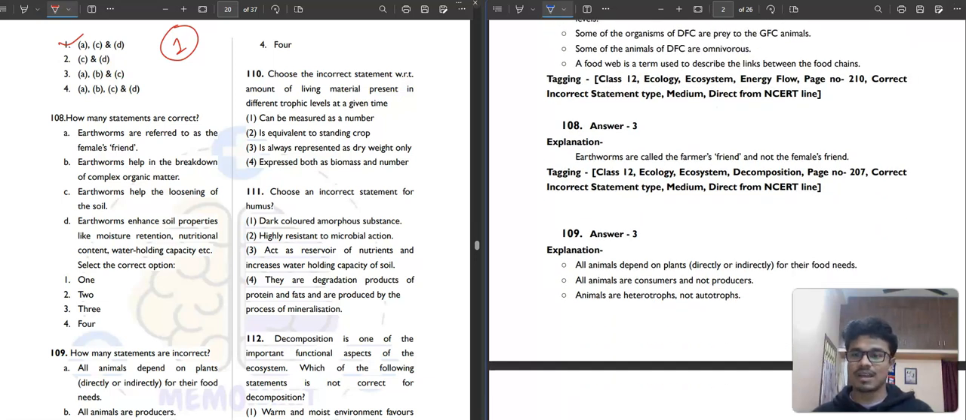How many statements are correct? Earthworms are referred to as the farmer's friend. Earthworms help in breakdown of complex organic matter, correct? Earthworms help in loosening of the soil, correct? Earthworms enhance soil properties like moisture retention, nutritional content, water holding capacity, correct? So three statements are correct. This is very easy. The third option will be your correct answer.